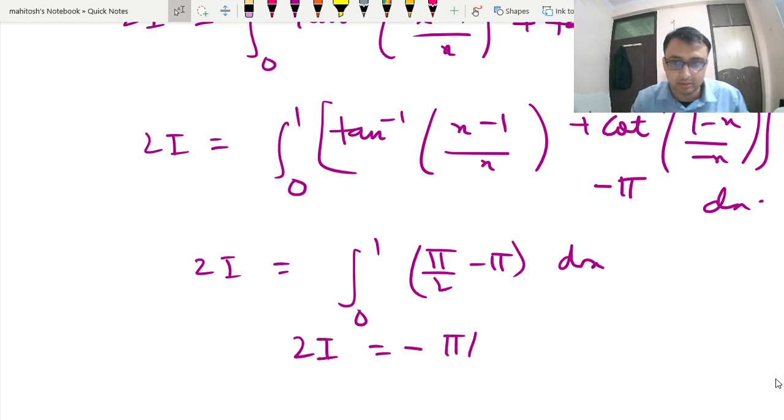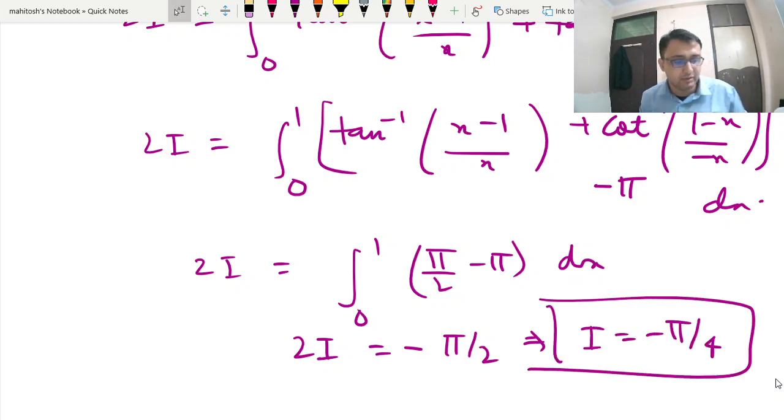I just did this because you have to be cognizant of the fact that whenever you are applying any trigonometric formula, you must also ensure the conditions and constraints put onto them. Now this is how, by using integration by parts, the graphical approach, and thirdly the principle of definite integral and some of the formulas of inverse trigonometric functions.